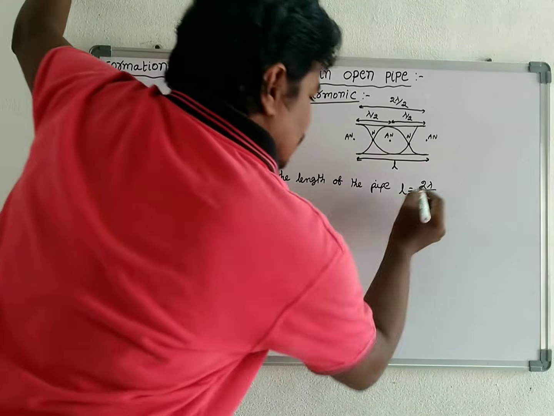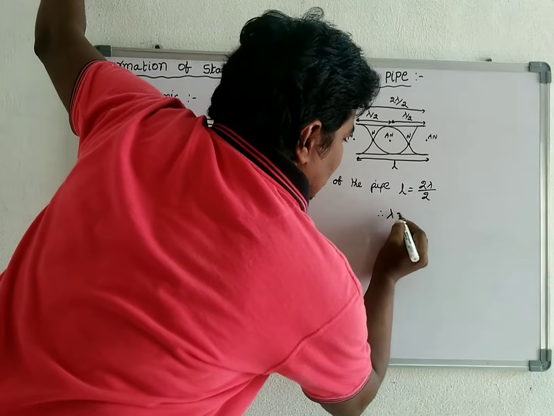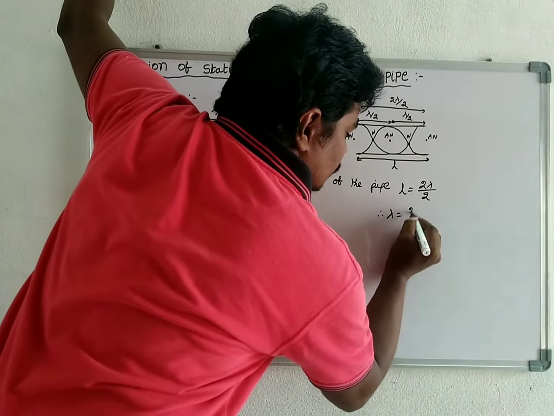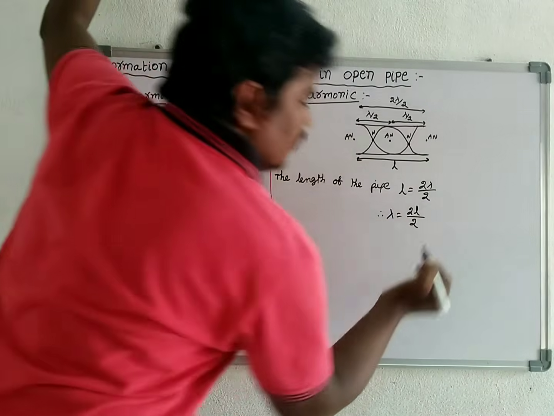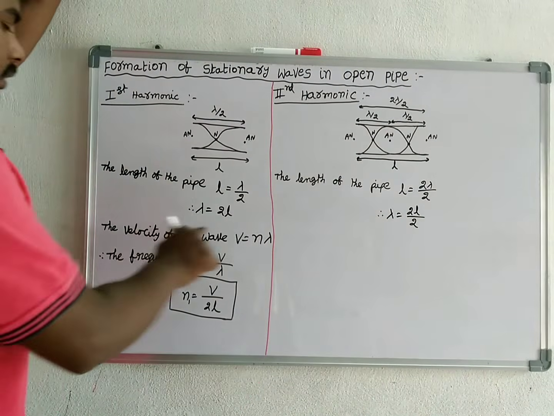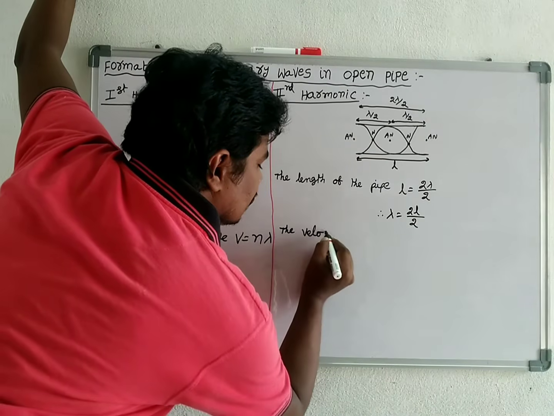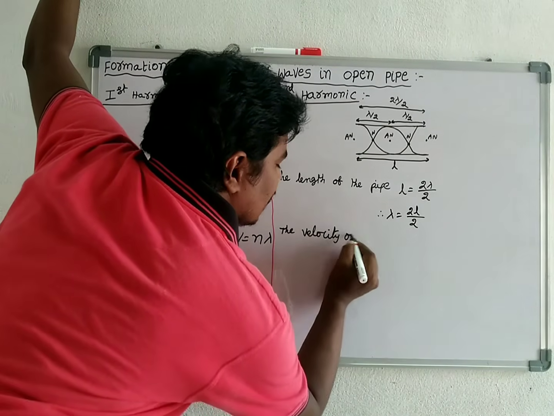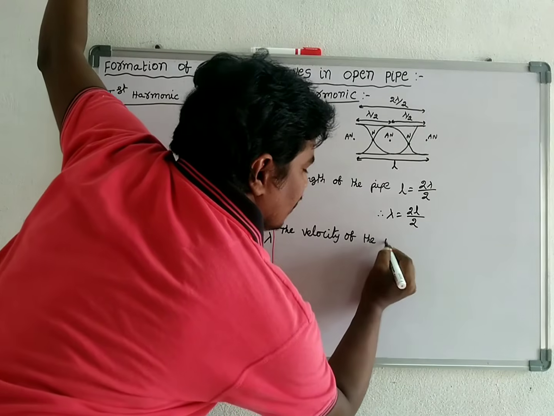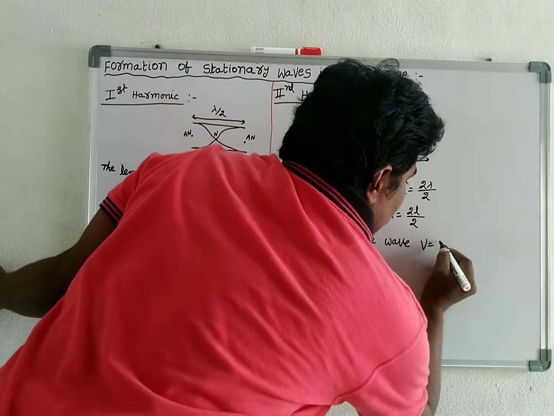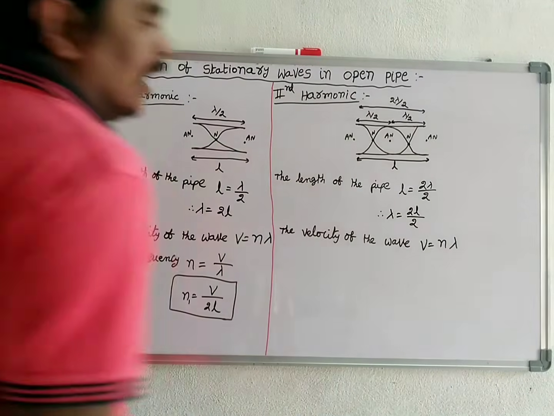Therefore, lambda is equal to 2L by 2. The velocity of the wave, V is equal to n lambda.